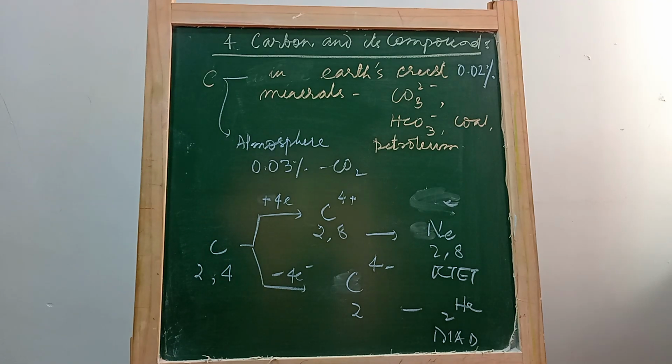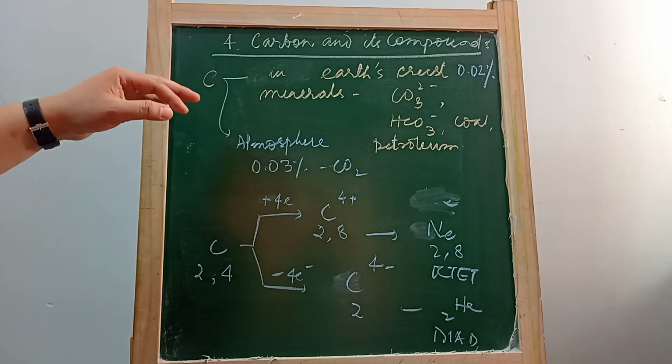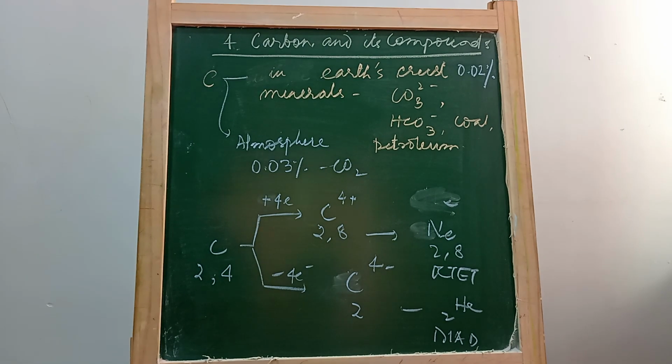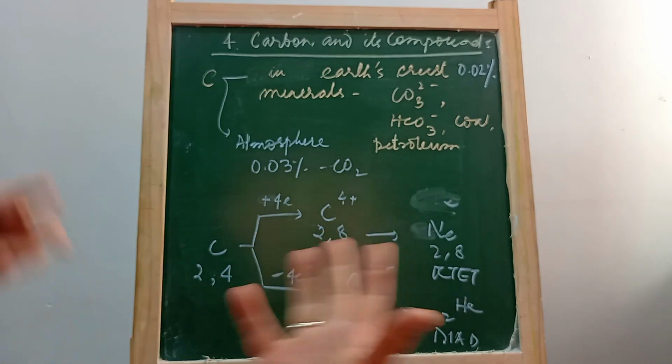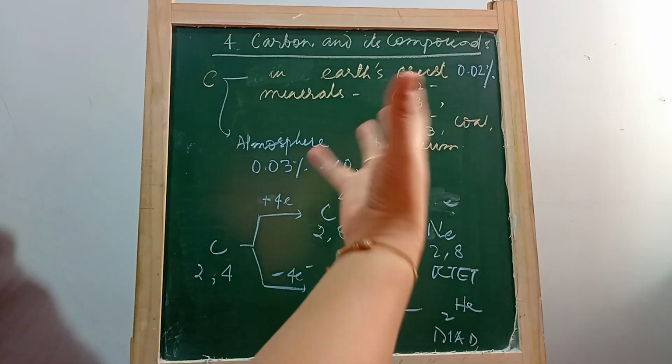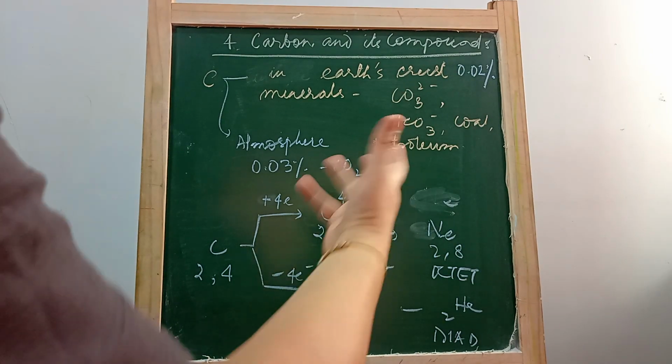Let's study carbon and its compounds. Carbon is one of the 100 or so elements that we have so far discovered in our Earth. Carbon in the Earth's crust is found as minerals like carbonates or bicarbonates of metals, or in the form of coal and petroleum.